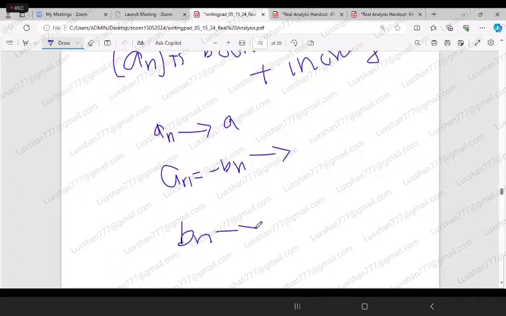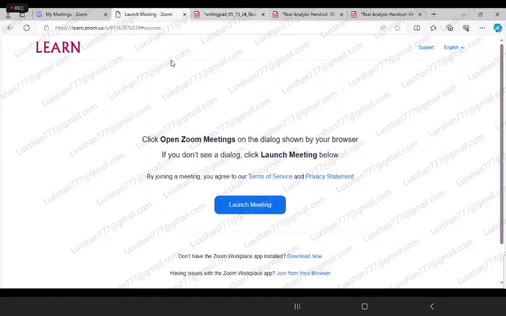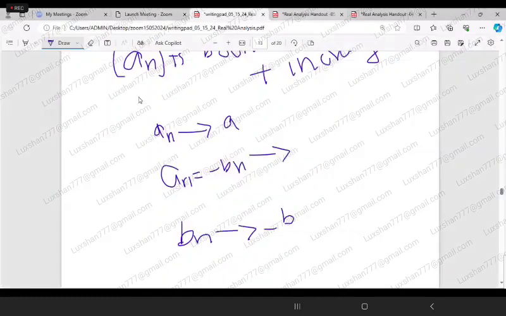Bn will tend to B, which should be equal to minus A.